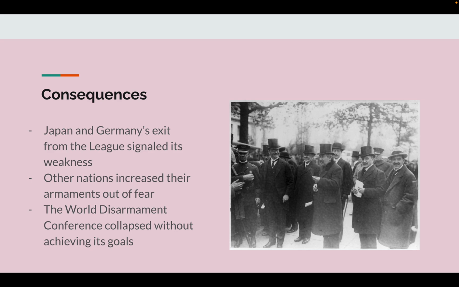Consequences. Japan and Germany's exit from the League signaled its weakness. Other nations increased their armaments out of fear. The World Disarmament Conference collapsed without achieving its goals.